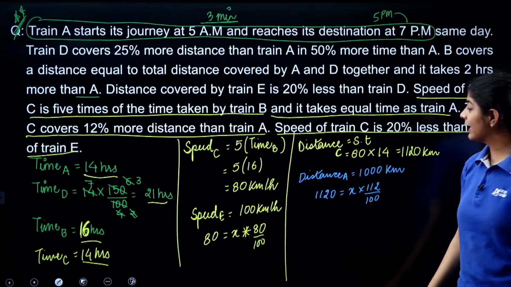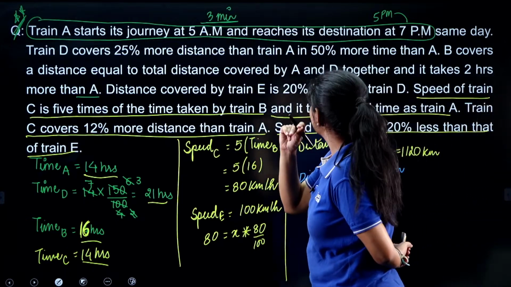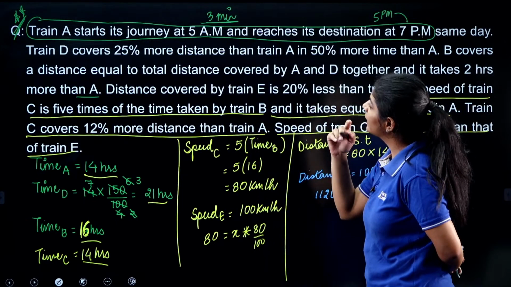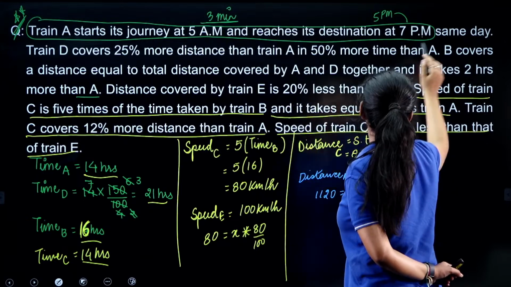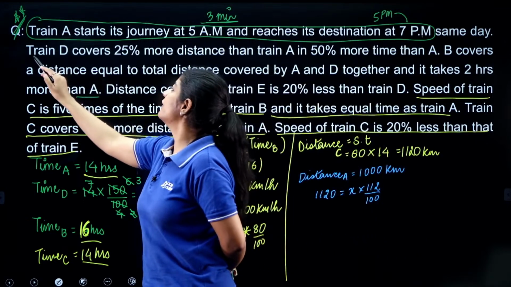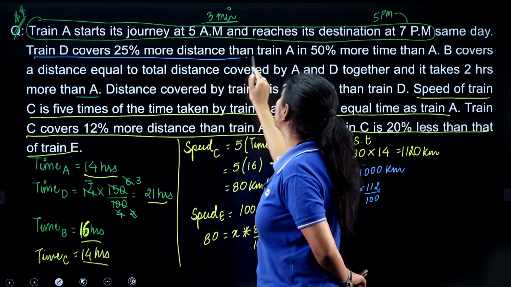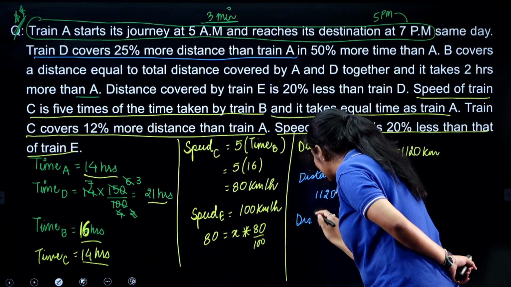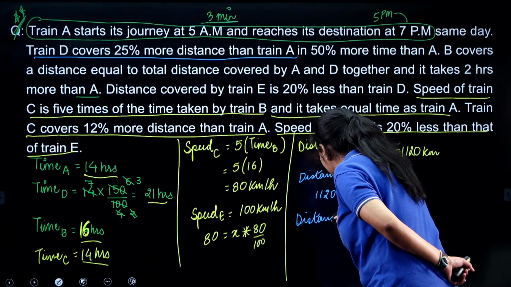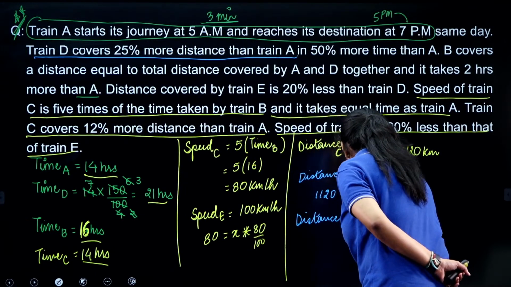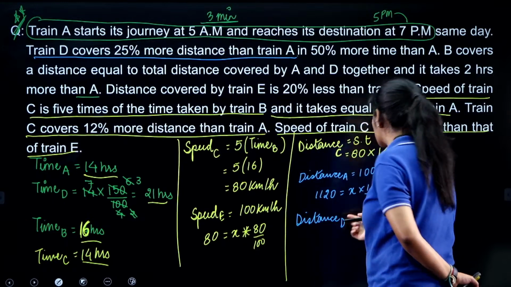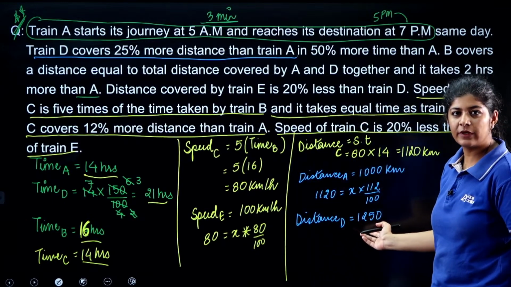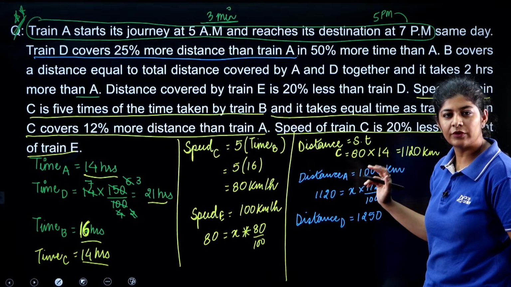Okay, next one. Train D covers 25% more distance than train A. So from this we can easily calculate the distance covered by D, that is 1250. It is quite easy, it is 25% more, so we simply need to add that 250 value.